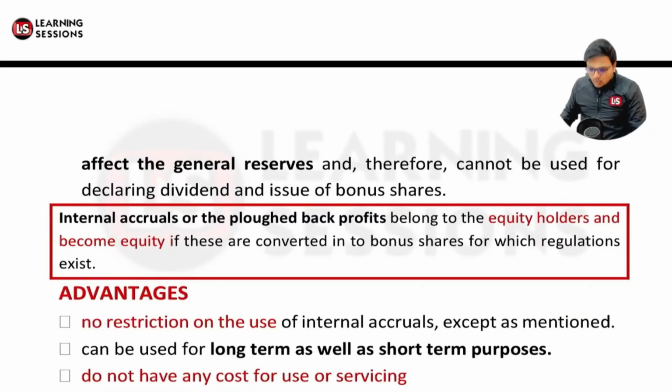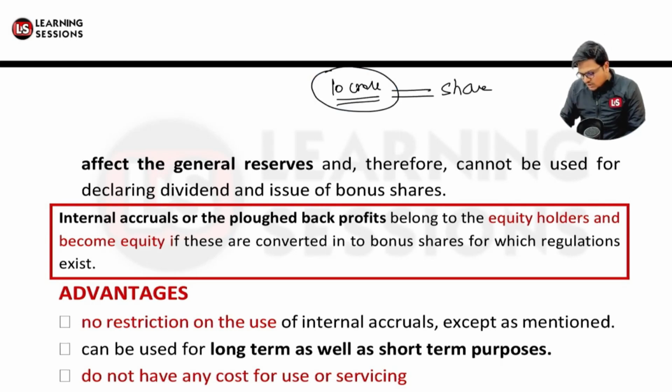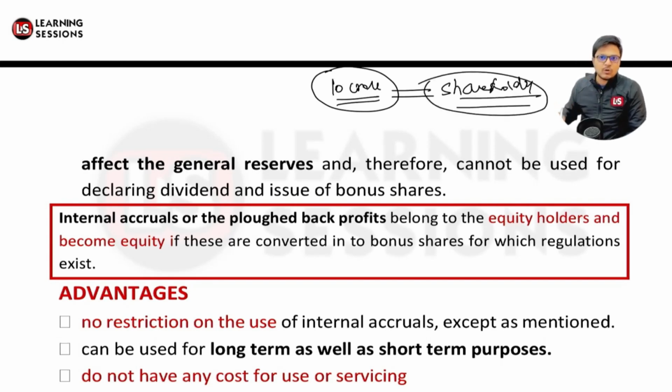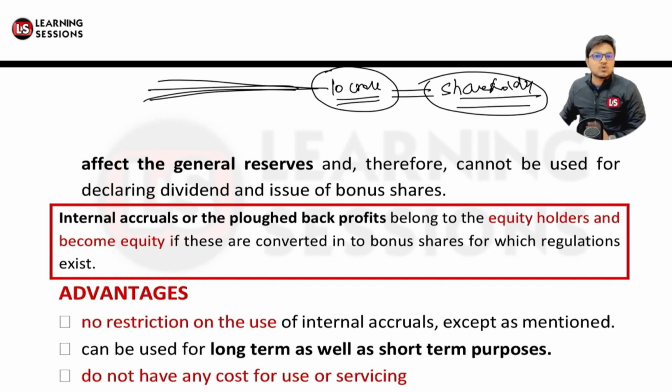The profits which the company has generated, let's say the company generated a profit of rupees 10 crore. Now, whom does this profit belong to? This profit belongs to the equity shareholders. It must be appropriated to the shareholders in the form of dividend. But the company also has to manage different concerns related to its operations, so definitely the company needs to retain some of these profits. This is internal accruals.